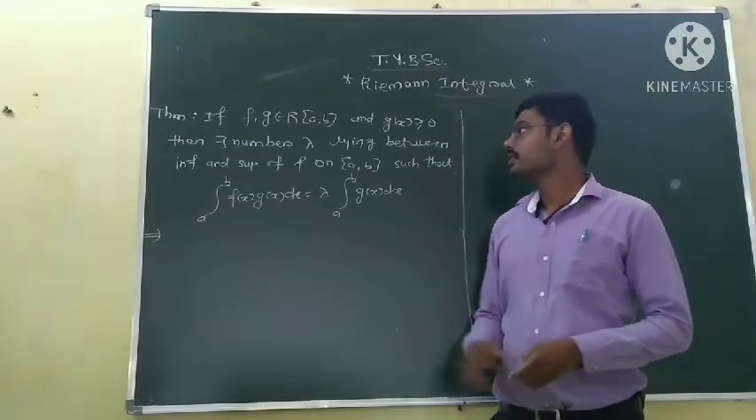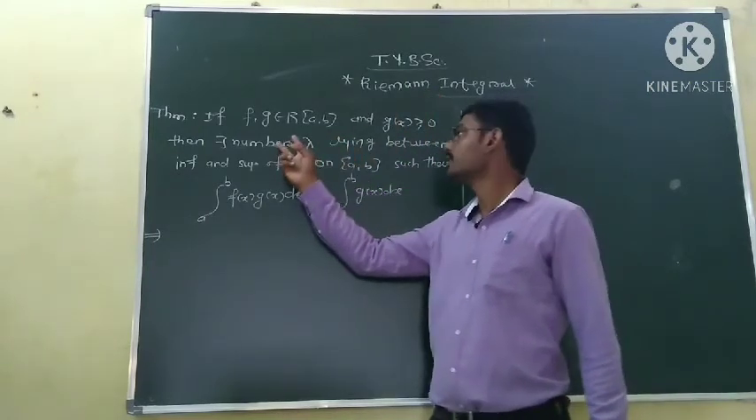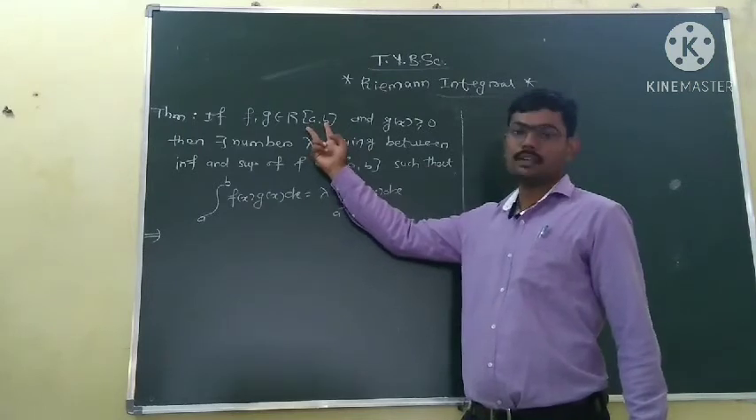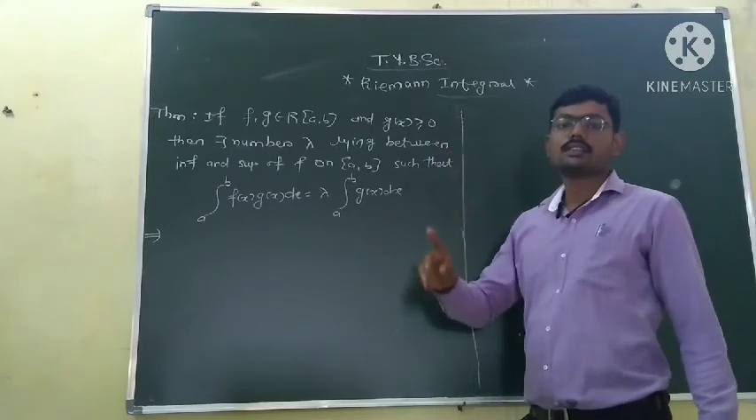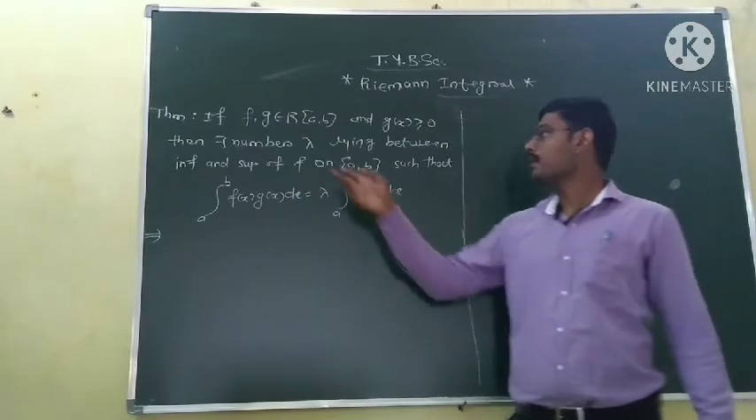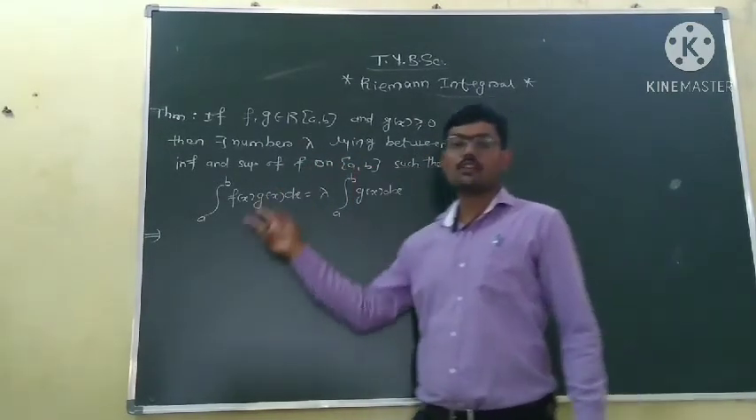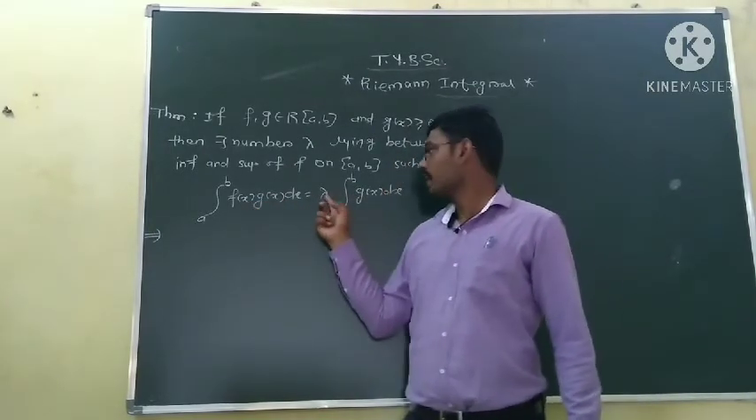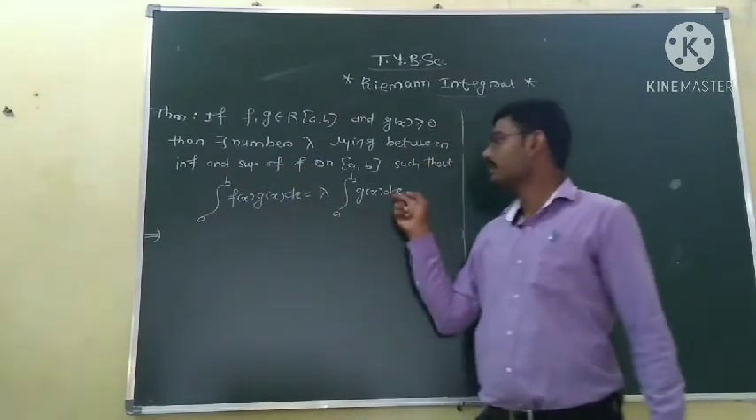Now we will see another theorem. If there are two functions f and g which are Riemann integrable on the interval a, b, and function g is non-negative, that is greater than or equal to 0, then there is a number lambda between the infimum and supremum of function f on the interval ab, such that the integration of f into g is equal to lambda into the integration of g. So we can find lambda lying between the infimum and supremum of f, satisfying this.